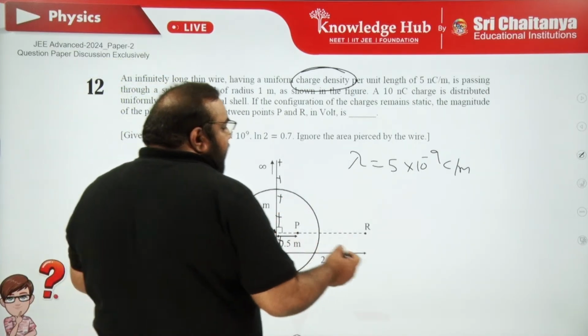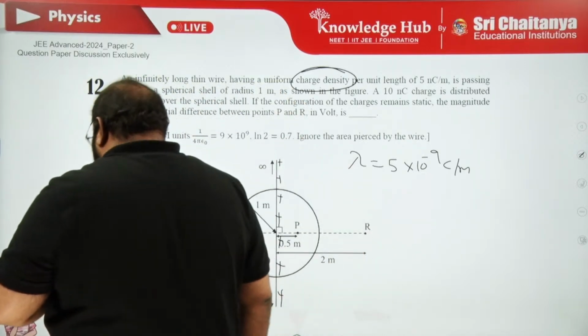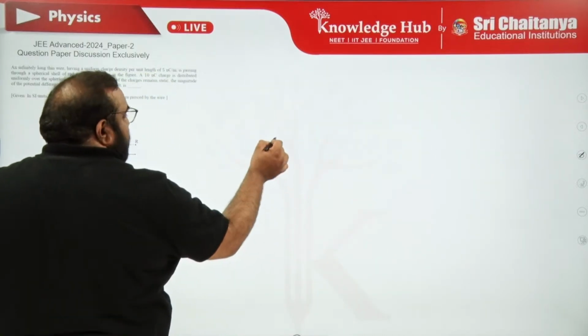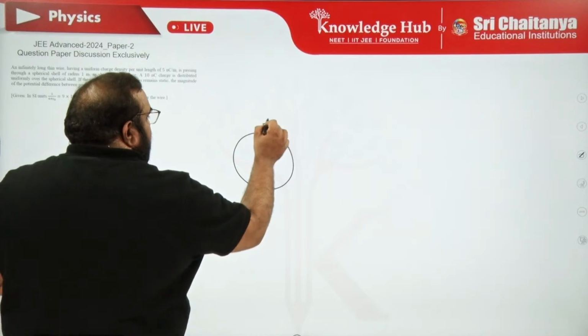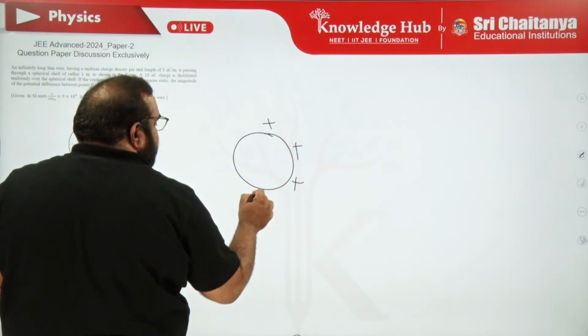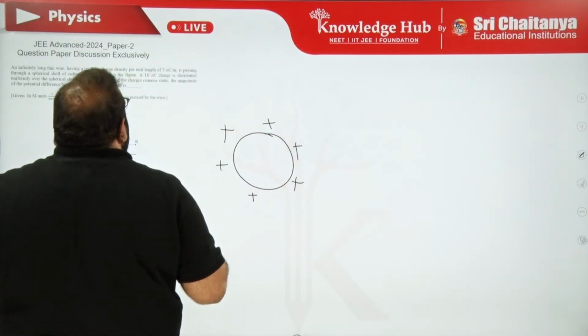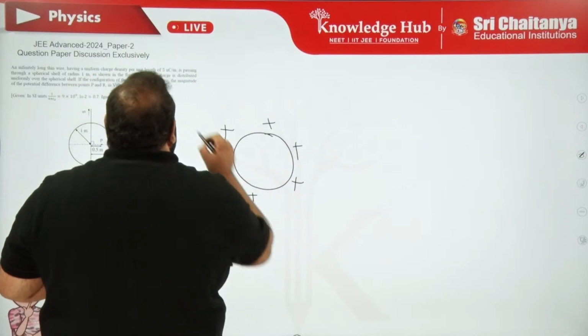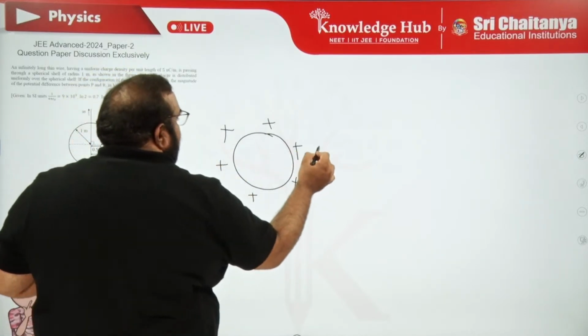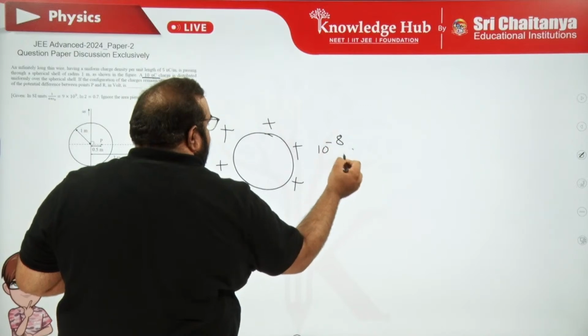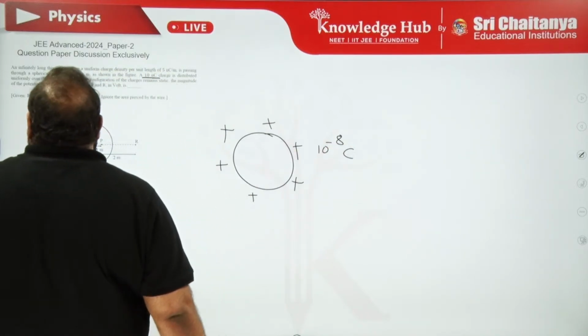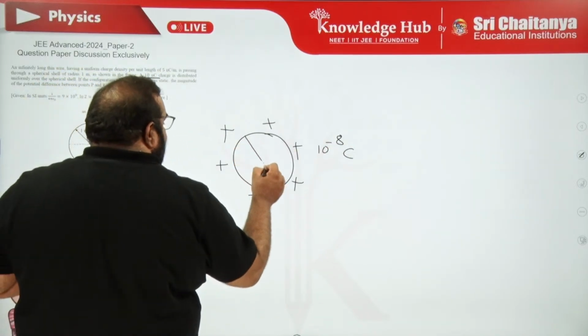Okay, let me redraw the diagram. Here is the spherical shell, which has a charge. How much did you mention? 10 nano coulomb. So 10 into 10 power minus 9, that is 10 to the power of minus 8 coulombs. And its radius is 1 meter.